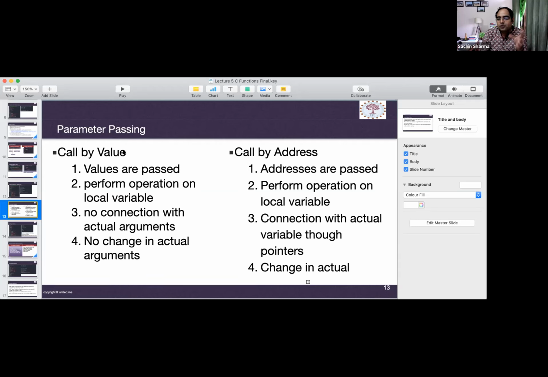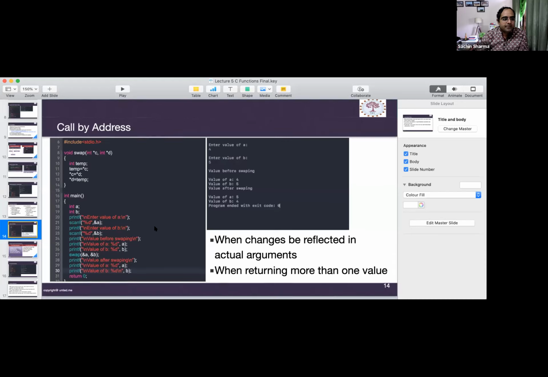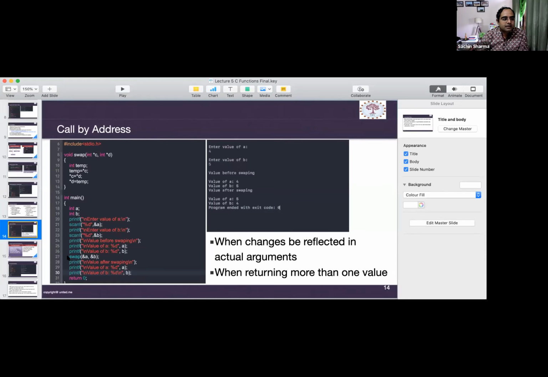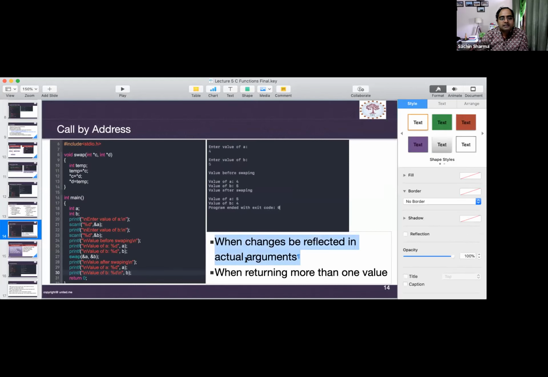But if you want to change something, then in this case use call by address. In call by address, addresses are passed, and operations are performed on local variables, but those local variables are actually pointing to the original argument addresses. So there is a connection between the local variable and the actual arguments, and that's why the change happens in the actual variables. So this is call by value and call by address. In the call by address example we have seen, changes are reflected back to the actual arguments, and you can return more than one value using the concept of call by address.